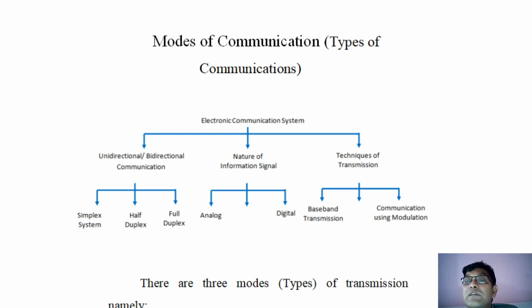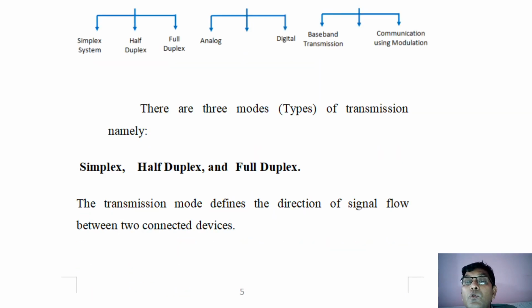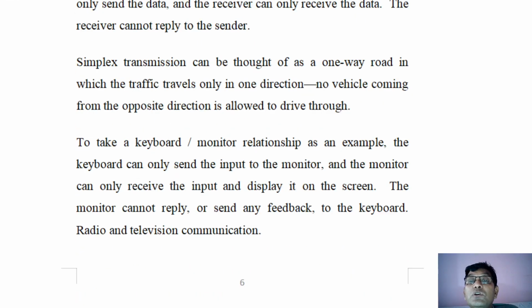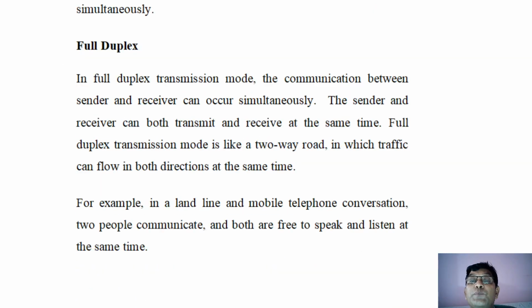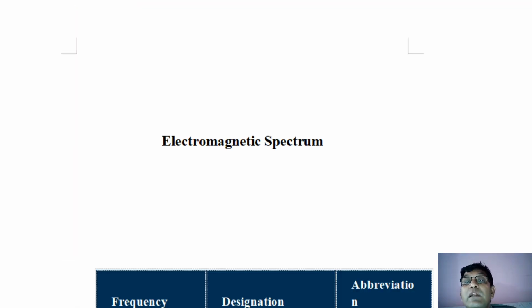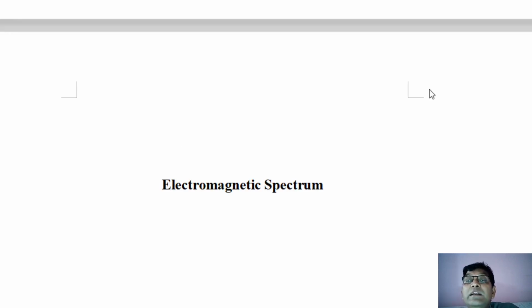Now, after understanding the various modes of communication, we'll proceed to the communication spectrum. Spectrum is very important, and whenever I say spectrum, it is the electromagnetic spectrum. It means there is an electric field and a magnetic field. All of you know that electric and magnetic fields are perpendicular to each other, and electromagnetic waves propagate in free space with a speed as good as the speed of light. Therefore, an electromagnetic wave is the best solution to transmit a signal very fast.